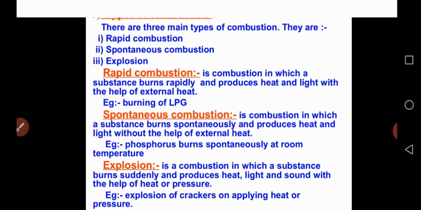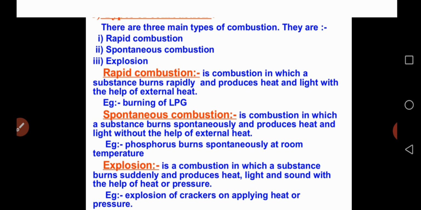So explosion is a very important type of combustion. Here the substances burn suddenly and produce heat, light and also sound with the help of heat or pressure. That type of combustion is what we call explosion. Example, explosion of crackers on applying heat or pressure. These are all the types of combustion: rapid combustion with example, spontaneous combustion with example, and explosion with examples.